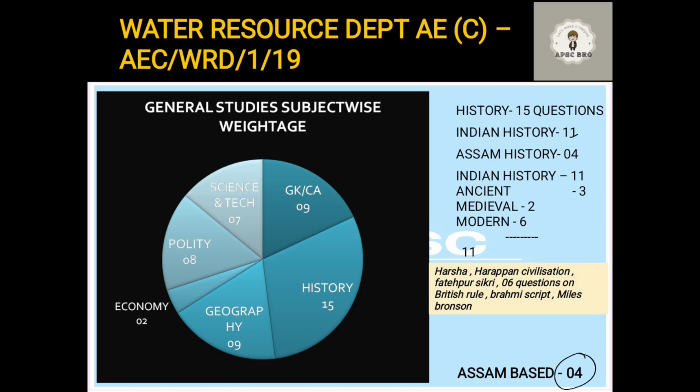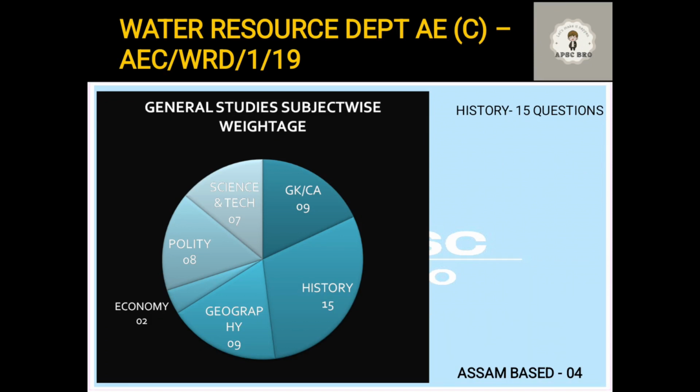Okay, if you look into the topics on which questions were asked, there was a question on Harshavardhana, there was a question on the Harappan civilization. So as I have told, Indus Valley civilization is very important. Read all the Indus Valley civilization sites: Mohenjo-daro, Lothal, Sarkodada, everything. Fatehpur Sikri, there was a question. There were 6 questions from British rule. That is very important, 6 questions. There was a question on the Brahmi script and then Miles Bronson. So make a note of all the important topics that we have discussed now and prepare them for the further exam. Okay, let's go.